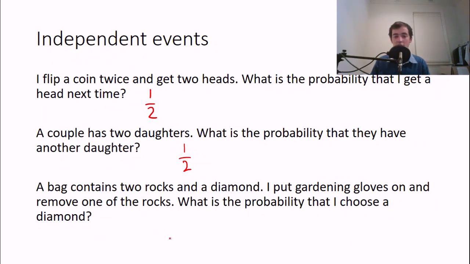If I have 2 rocks and a diamond, it actually matters what I get the first time around. If I pick one, that will change what I get the second time round. And we're going to get into this a little bit later. But these are dependent events because one thing depends on the other. The probability of your choice the second time you choose something depends on what you chose the first time round. All right.